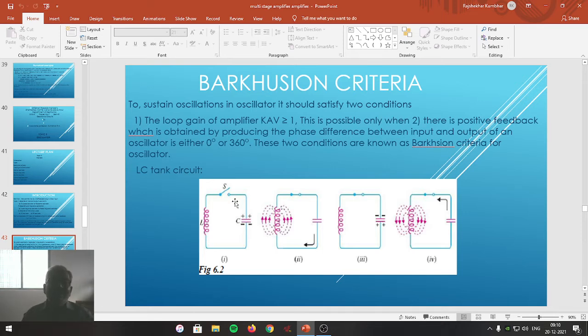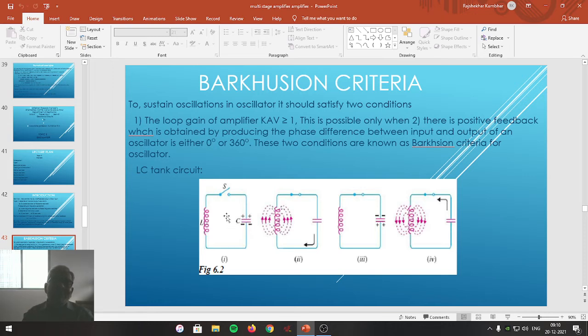If resistance is connected in parallel with the capacitor, that is known as an RC tank circuit. And if inductance and capacitor are connected in parallel, they form the LC tank circuit. Friends, we are going to study here the LC tank circuit and how oscillations are generated.